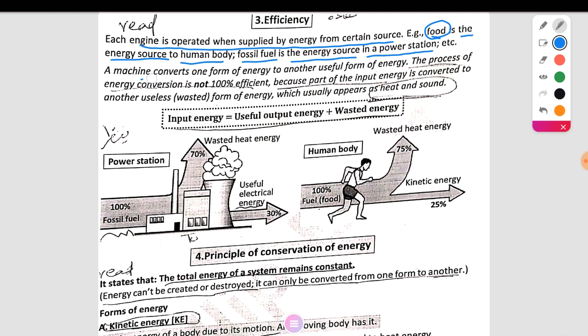A machine converts one form of energy to another useful form of energy.